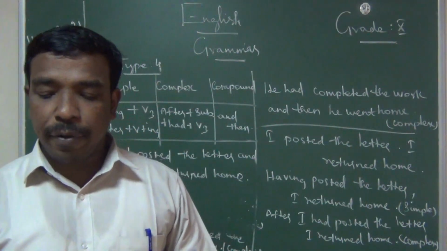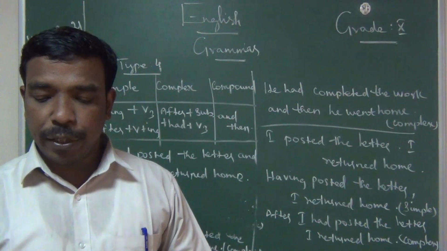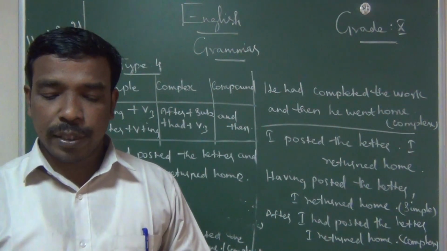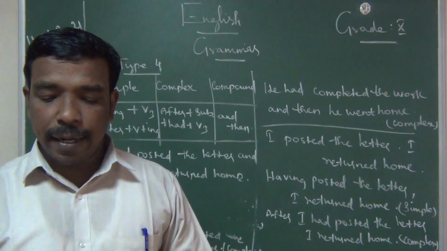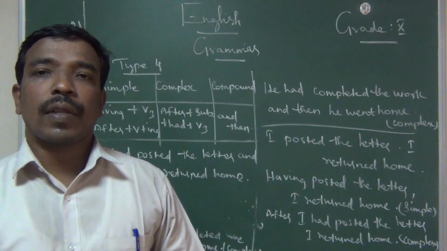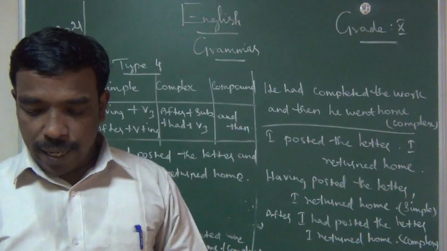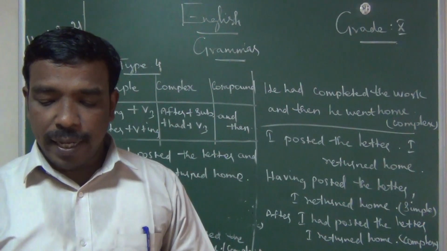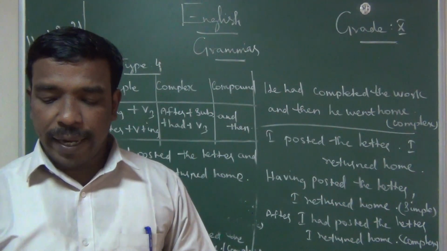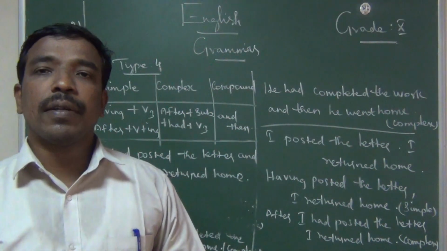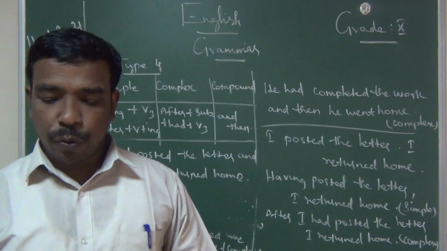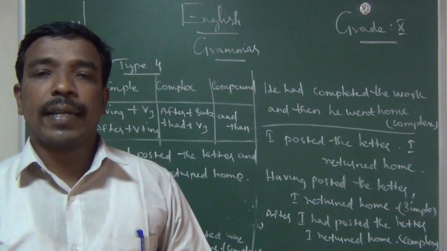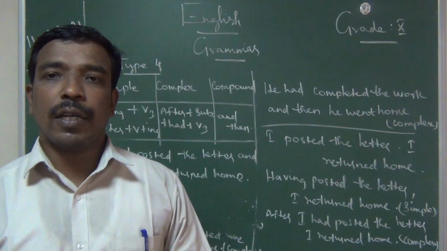Second question. After they had sold their lands, they vacated the village. Do it as your homework.